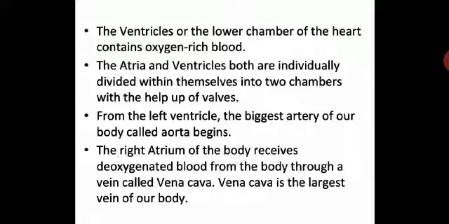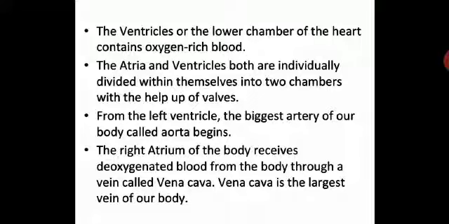And this is all we are describing about the structure of the heart and the various parts of the heart and their functions. So these are extremely important points. Let us discuss these points, and we will see the image, and we will see how the blood flows, how the heart functions. The right atrium of the body receives deoxygenated blood from the body through a vein called vena cava. Vena cava is the largest vein of our body.